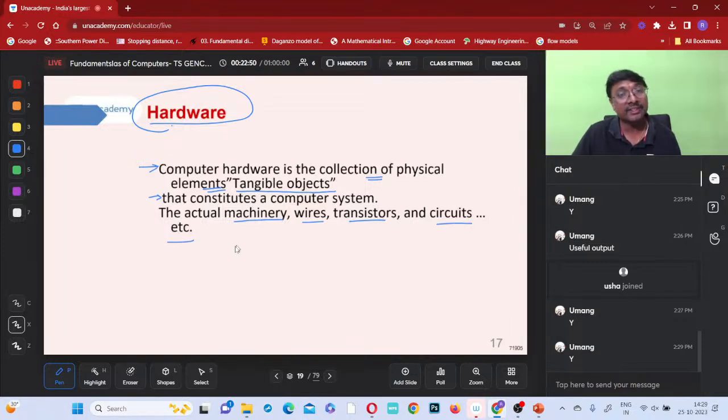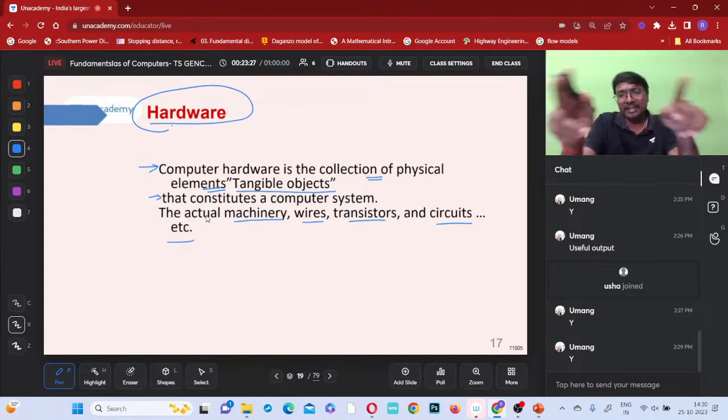These are all hardware, right? What is the meaning of tangible objects? Tell me, everyone. Tangible means what? Which we can see and which we can feel, if you just observe. So that is your tangible.